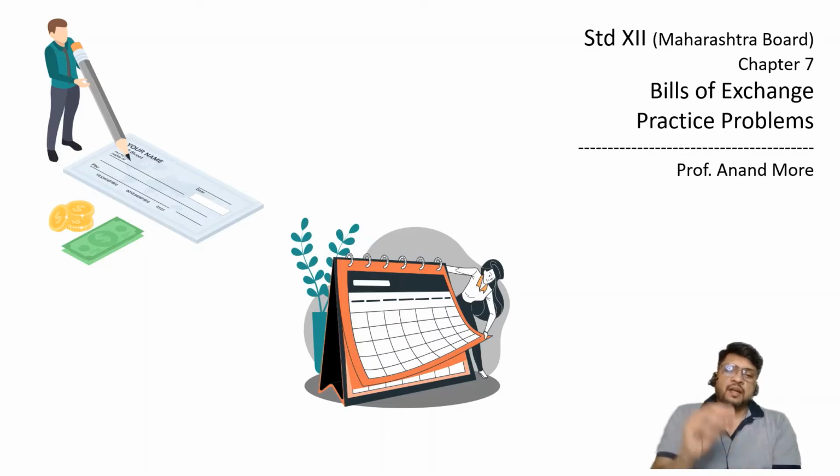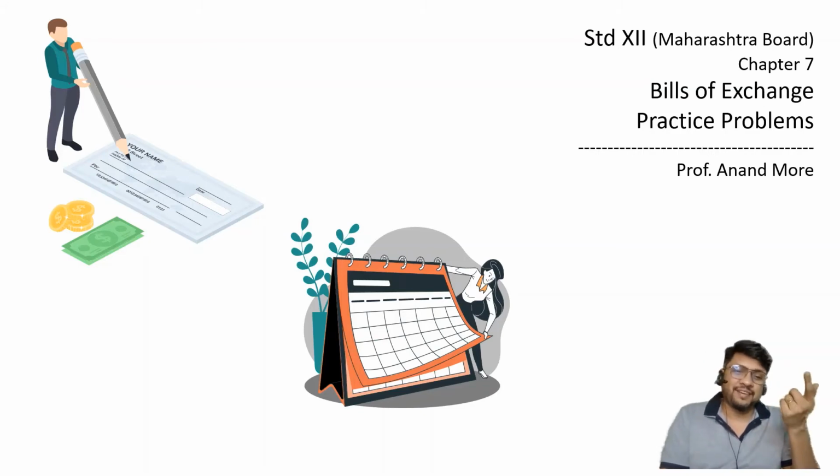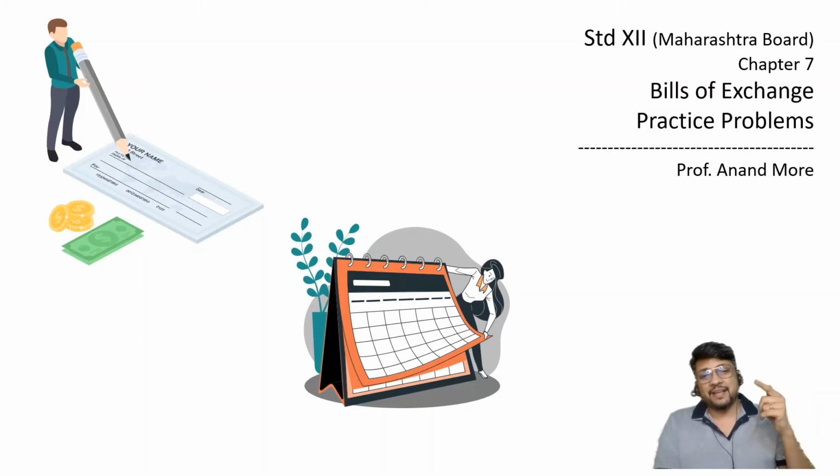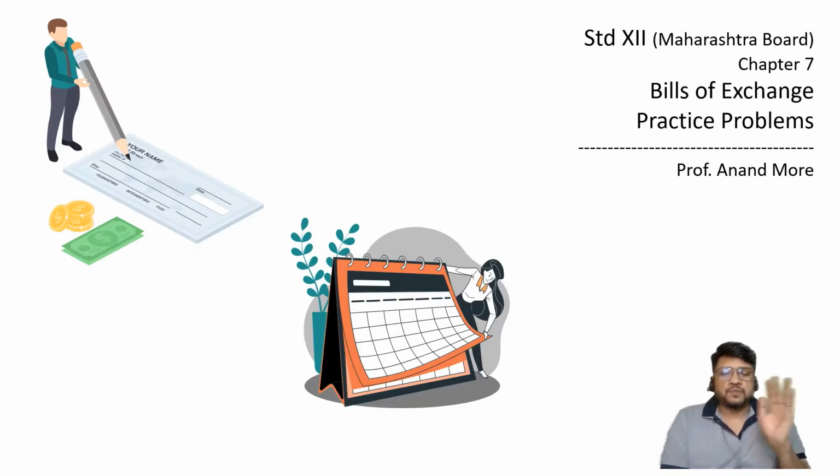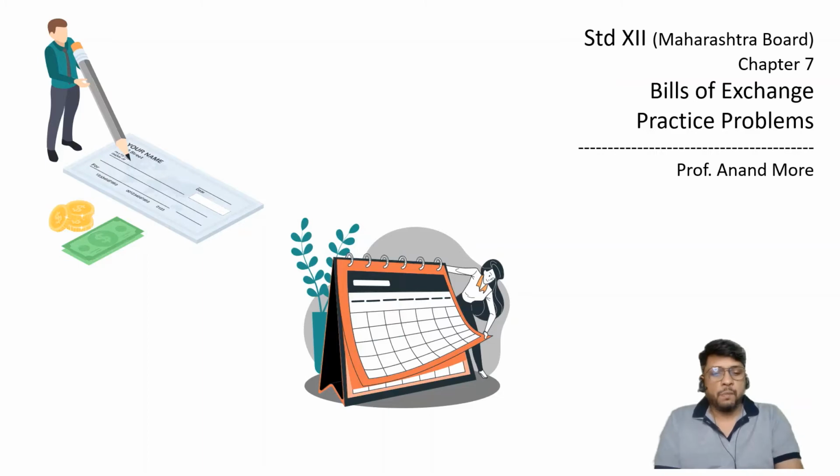So in today's lecture, I just want to solve the problem of calculation of discount, nothing more than that. No journal entries in this lecture. In the next lecture, I'm going to consider entries for discounted bill, discounted bill honored as well as dishonored, and noting charges paid by the banker. Beautiful entries, very beautiful entries. Many students get confused in those entries. But the way in which we are going to solve those entries, you will find that it is very easy. So don't worry about it. At this moment, let us focus only on one thing, how to calculate discount. Okay, so let us concentrate on the problems.